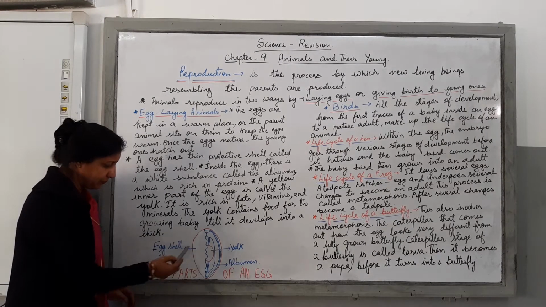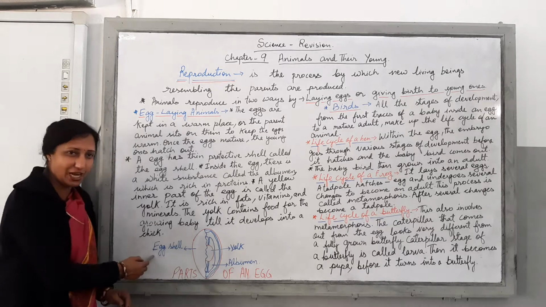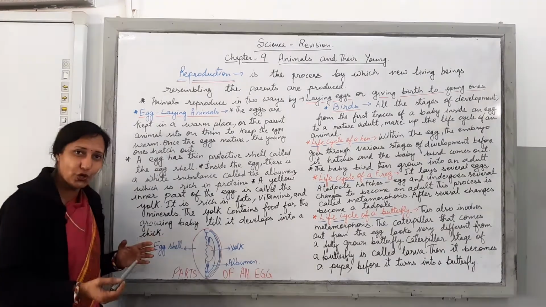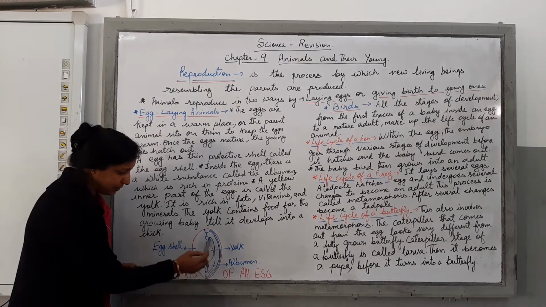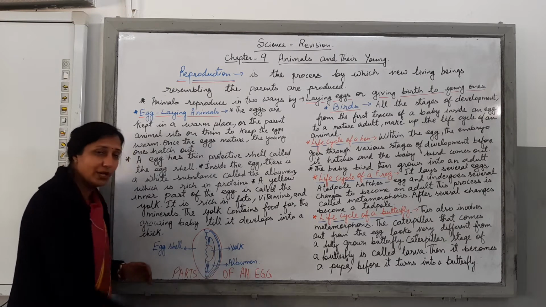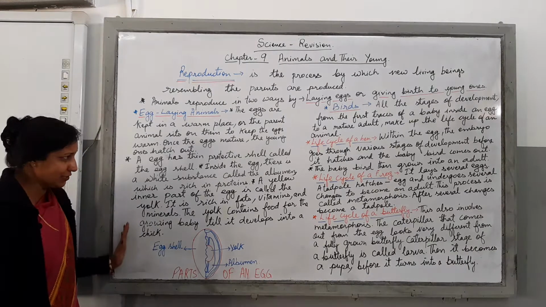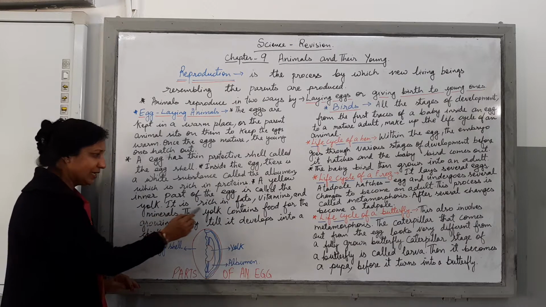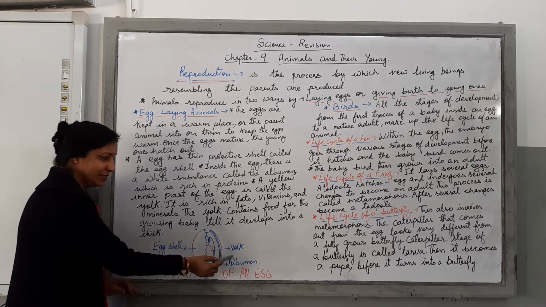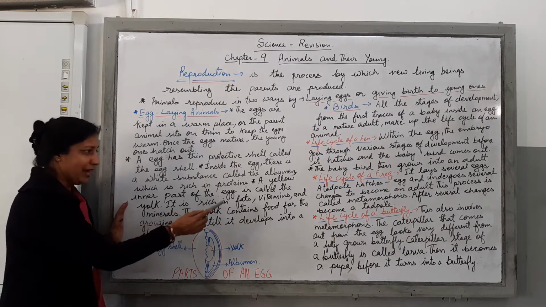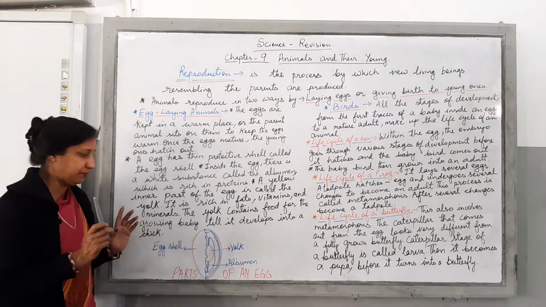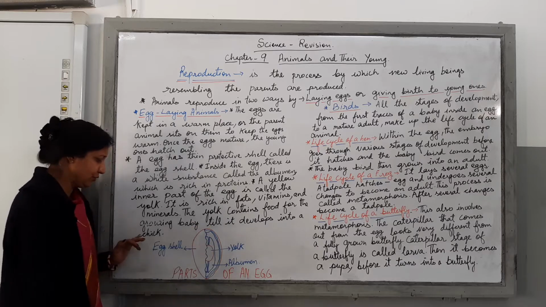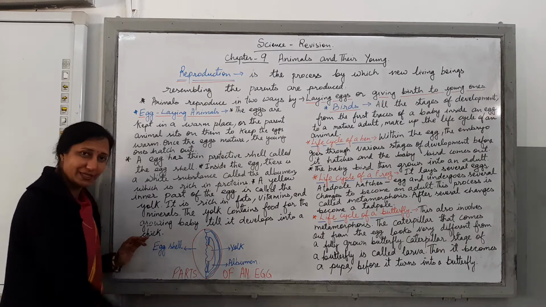For you all to understand, children, I have drawn the diagram of the egg. Here you can see the egg and here you can see the eggshell. And children, in between, in the center, you can see the yellow part, that is the yolk. And children, the outer substance is here, that is known as albumin. So in all you have understood that the yellow inner part of the egg is called the yolk. It is rich in fats, vitamins and minerals. Remember this, children. Then the yolk contains food for the growing baby till it develops into a chick. This is the yolk present in the egg.